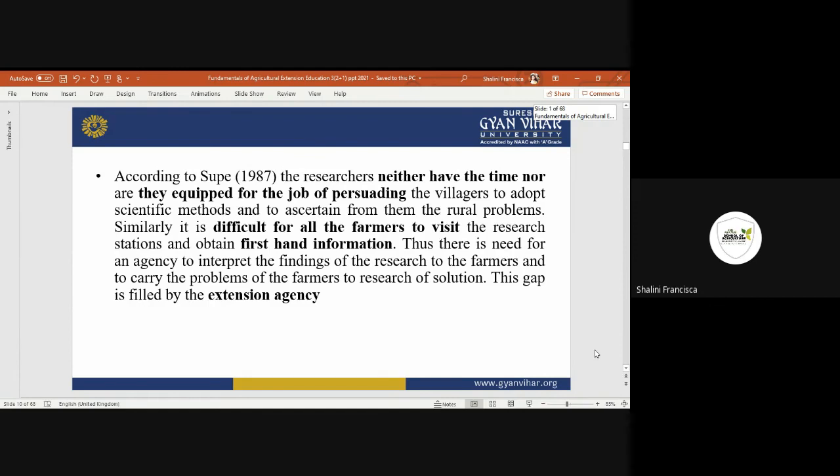So to fill the gap between the researchers and rural life, extension agencies like NGOs come up, working with the people to close this gap between research and the people. Extension workers are the employees who help give the knowledge they have understood. So this is all for today.